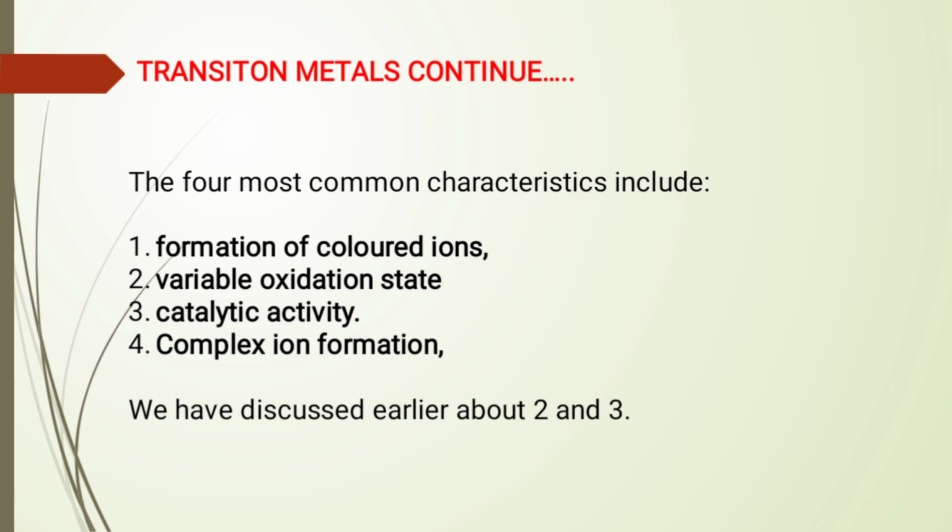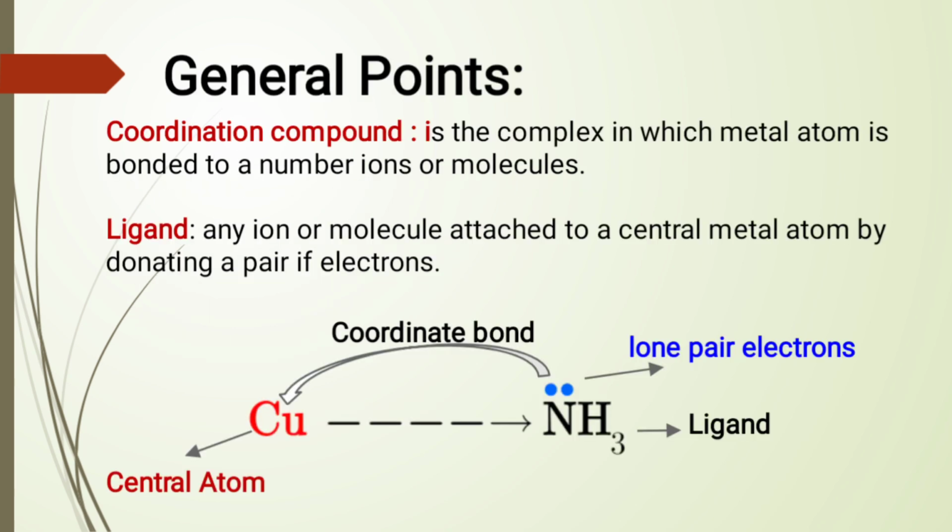In this chapter we are going to discuss the last one, formation of complex ions, that is, coordination compounds. Now I want you to understand these basic terms that I'm going to explain.